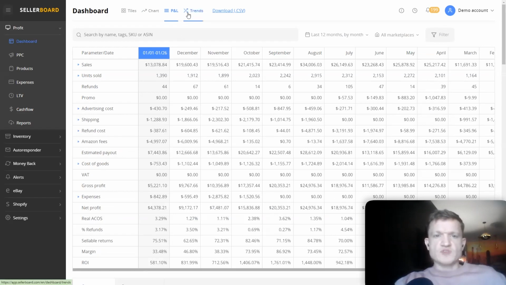Then you have the trends. First of all, the trends is a feature that helps you analyze the dynamics of a certain KPI and see it on a chart, so you can understand where you're going. For example, with the BSR of a product, or the profitability of a product, or maybe the refunds of a product.